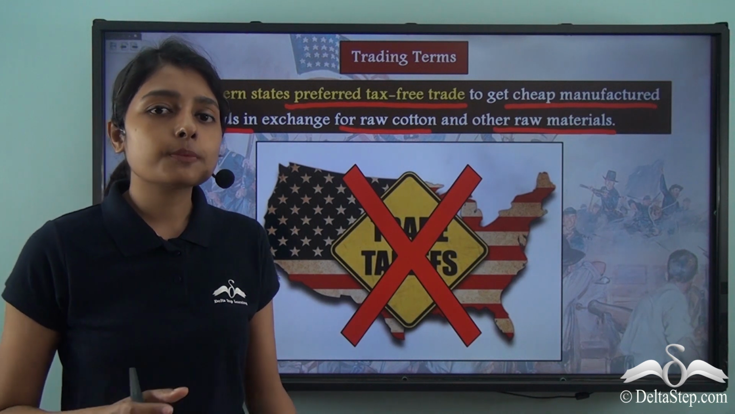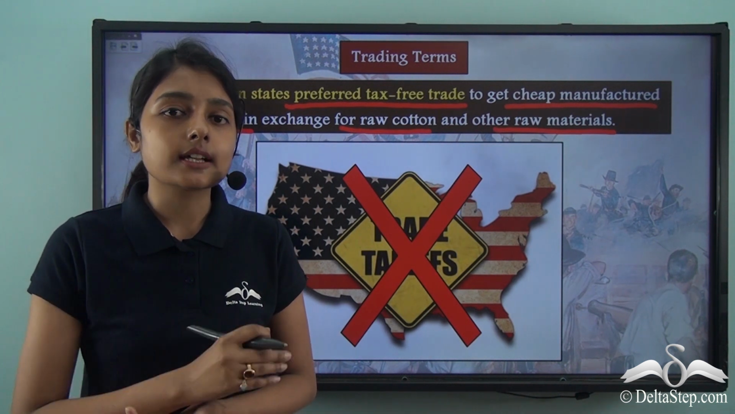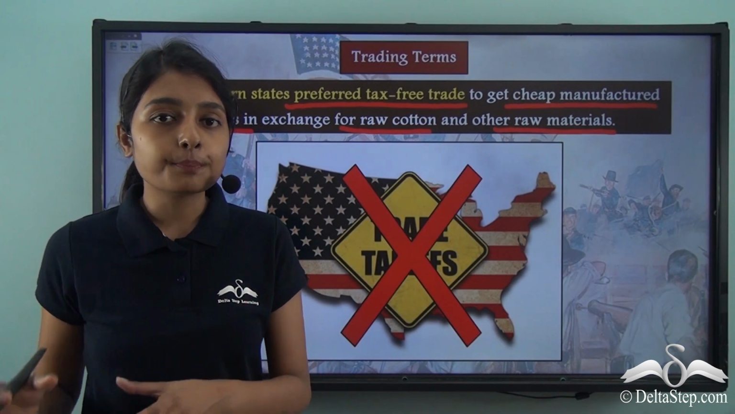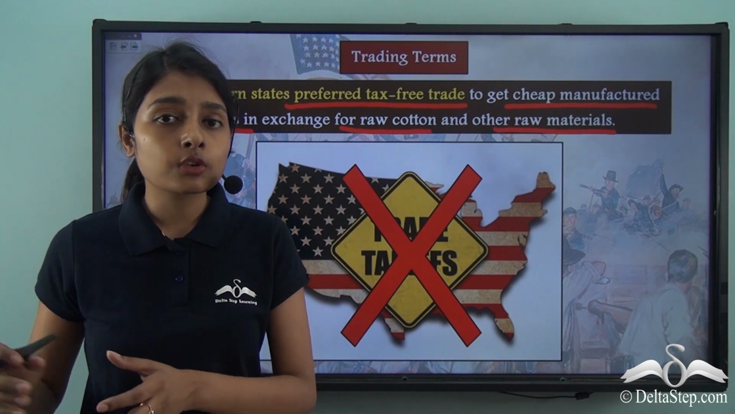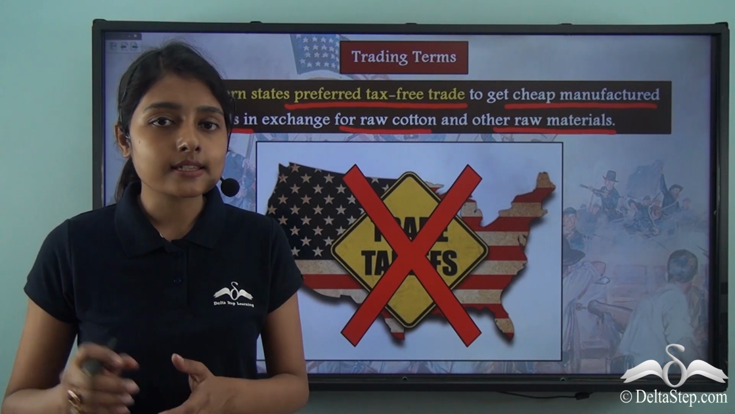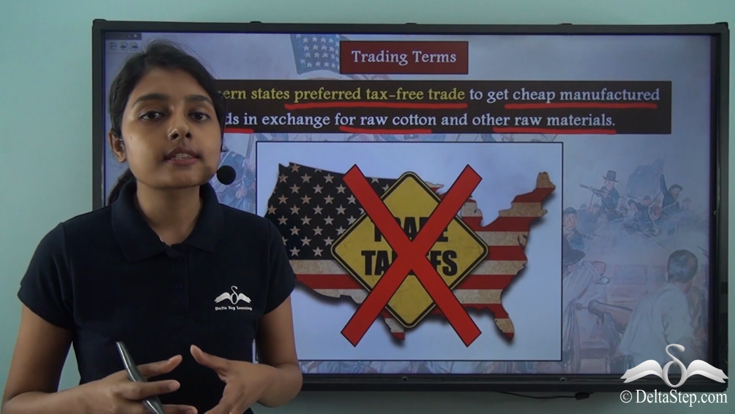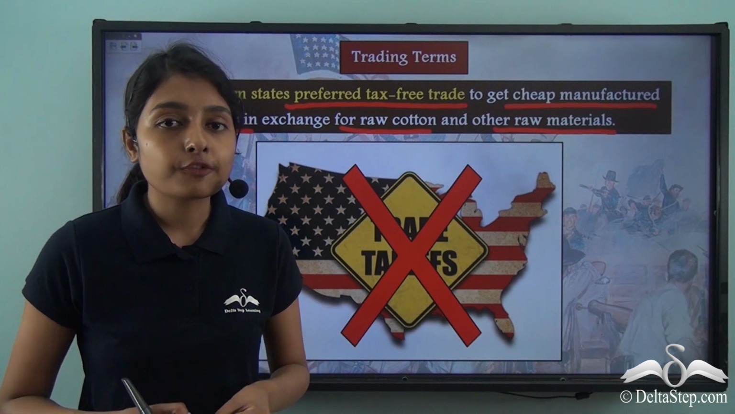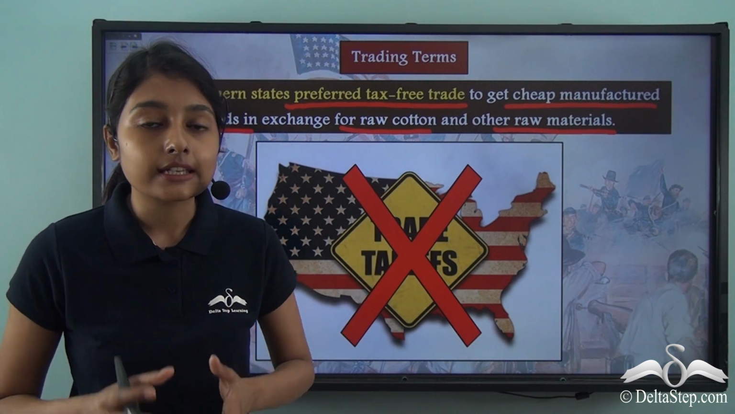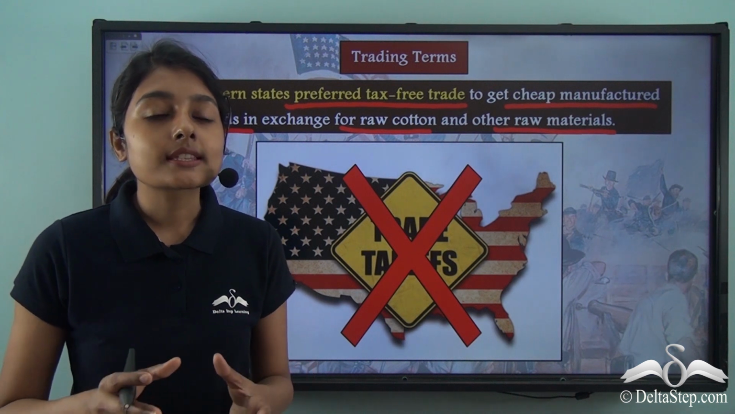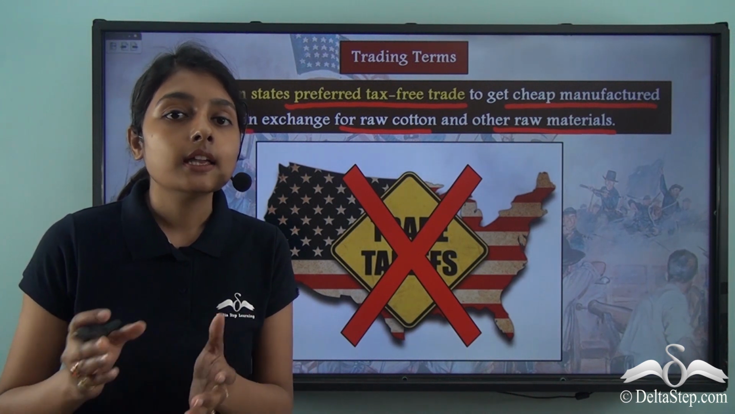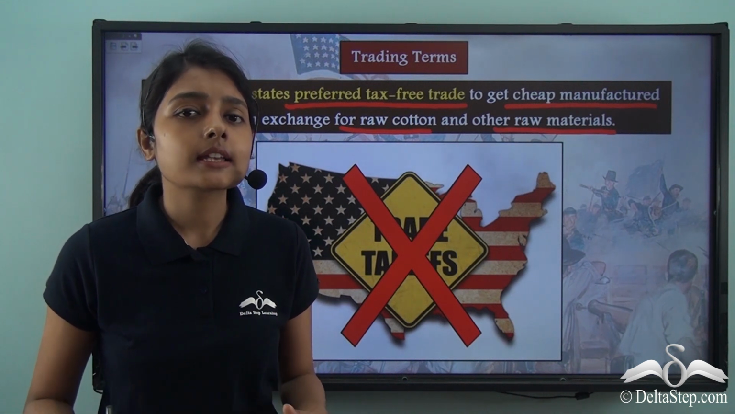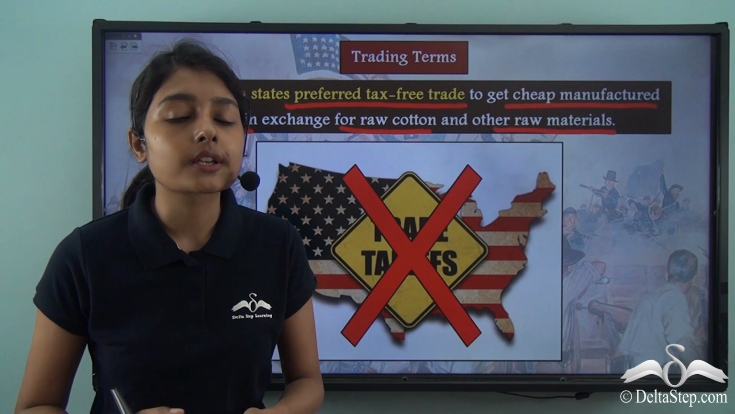Now this was a major point of contention between the northern states and the southern states. The northern states on the one hand wanted trade tariffs to be imposed on imported goods for their own good so that their markets are sustained, and on the other hand the southern states wanted tax-free trade so that they can get cheap manufactured goods from other countries, that is from Britain. Now this is one of the major reasons why the American Civil War broke out. But this is not the only reason that led to the outbreak of the American Civil War.